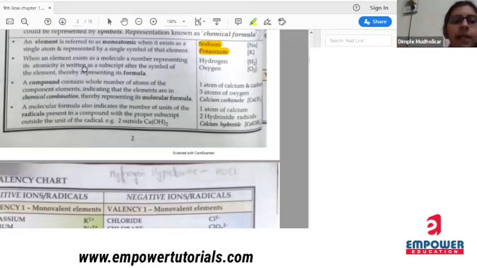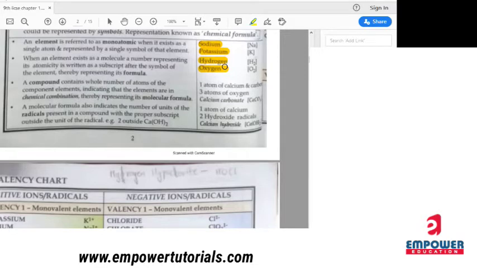when an element exists as a molecule, a number representing its atomicity is written as a subscript after the symbol of the element, thereby representing its formula. Means what? Hydrogen, oxygen, we know these are diatomic in nature. Means what? Two atoms are always present. Have you ever seen only H?